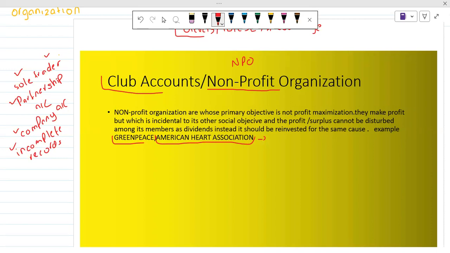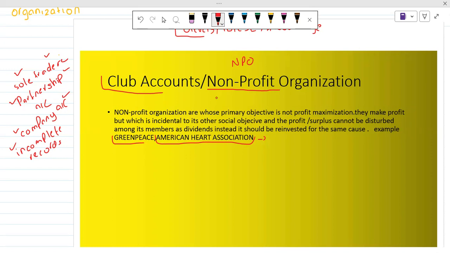The main feature which is totally different from these types of businesses is that they don't have any motive to earn profit. If they earn profit, it doesn't mean that they are not earning anything.